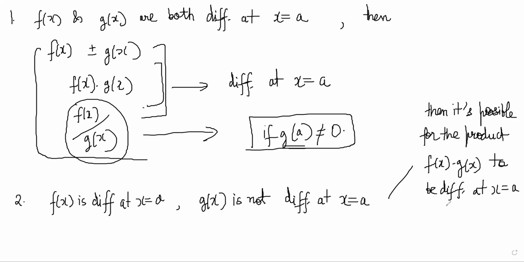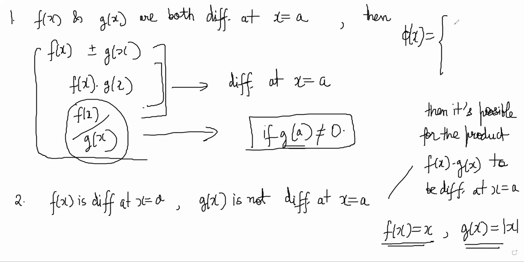Let's take an example: f(x) is equal to x and g(x) is equal to mod x. You can clearly see that f is always differentiable, but g is non-differentiable at 0. However, the product phi(x), which is x into mod x, is x square if x is greater than or equal to 0, and minus x square if x is less than 0.